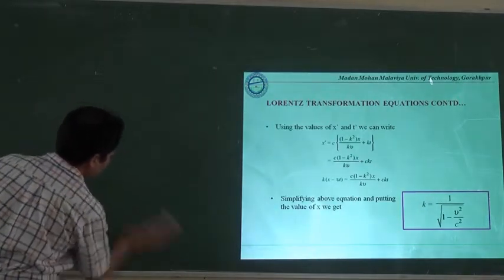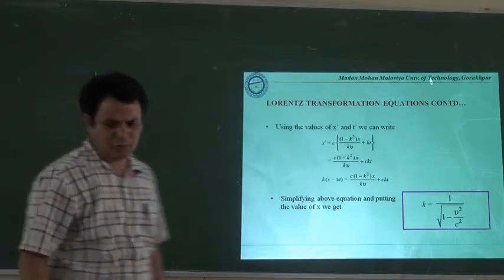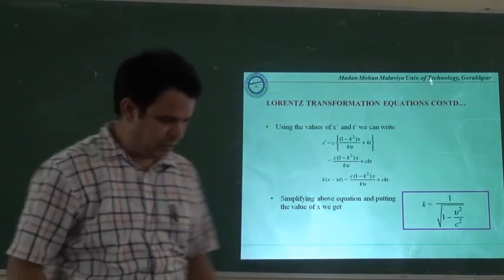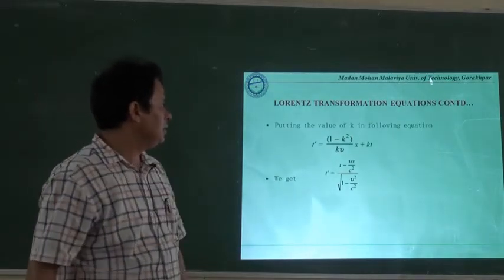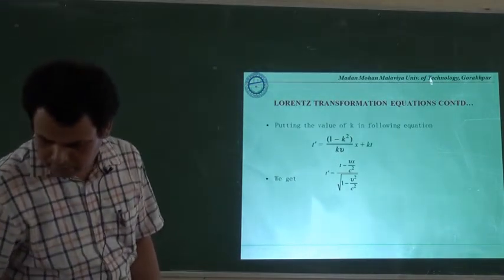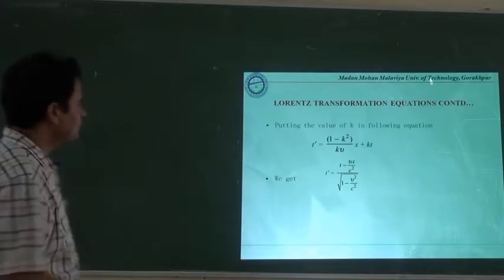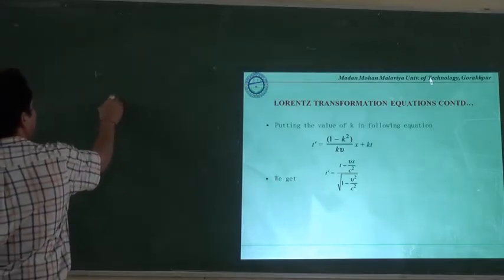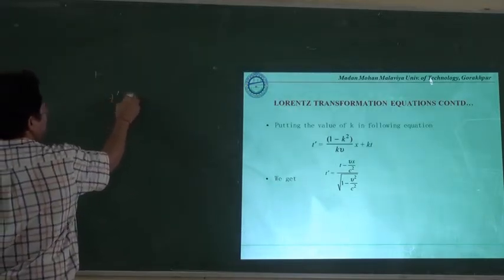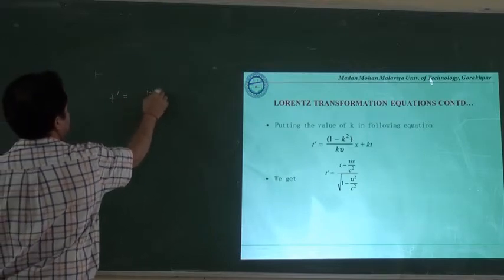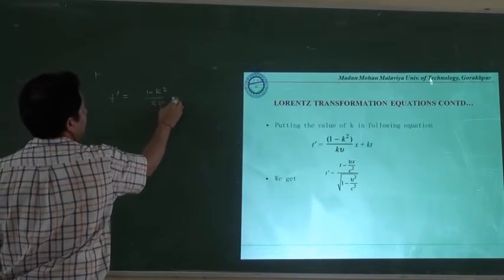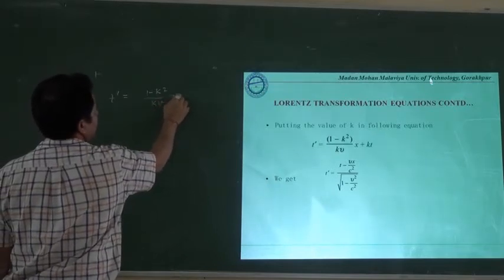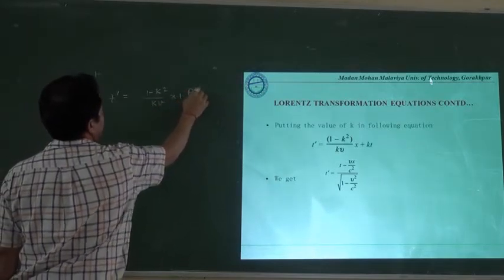In order to get the value of the time coordinate and its transformation, we have to recall its earlier value. We have already taken this value: t is equal to (1 minus k square) upon kv into x plus kt.